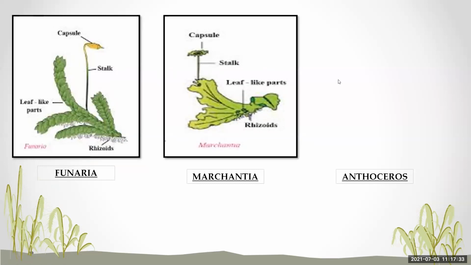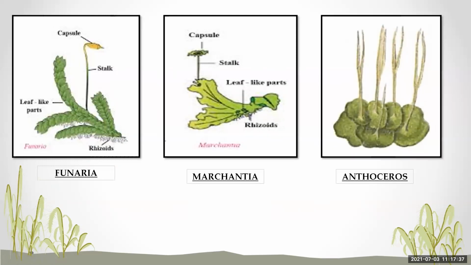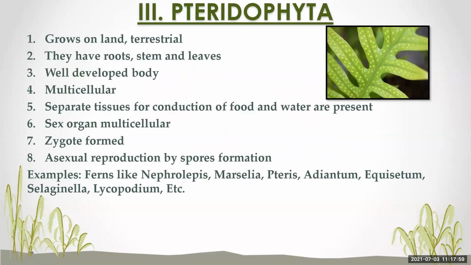Okay, then Anthoceros is there. You can see here Anthoceros, Funaria, Marchantia, Anthoceros. So these are a few of the examples of the division Bryophyta. Now we will move towards the next division, that is division Pteridophyta.